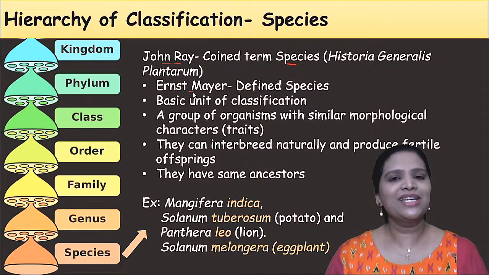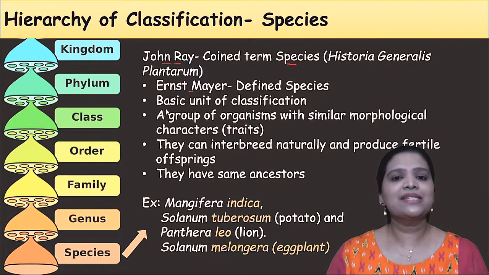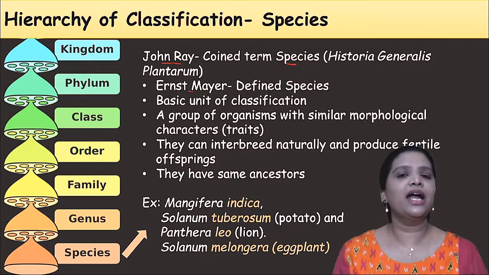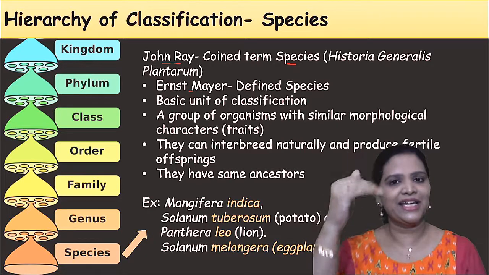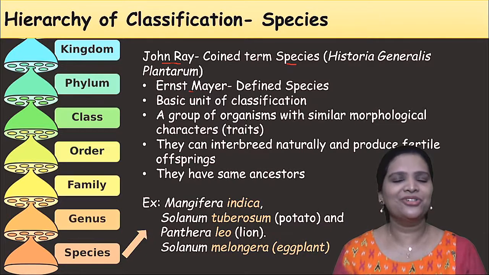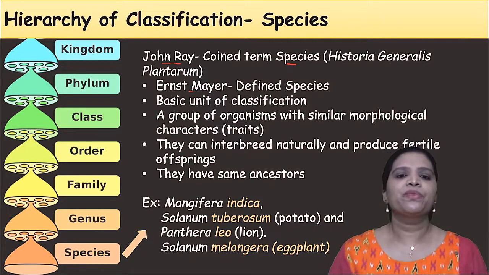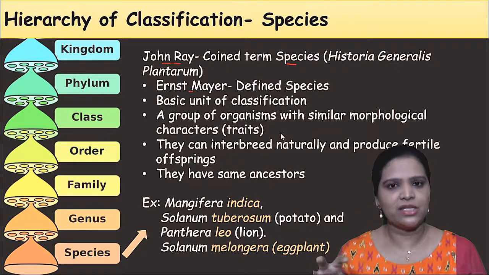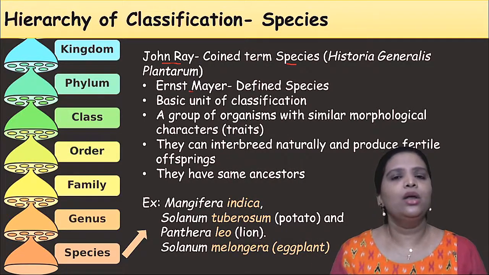So what is species? Species is the basic unit of classification. It is the basic unit and also the lowest unit in the hierarchy of classification. Species are a group of organisms with similar morphological characters or traits. They should have the same morphological characters. What is a morphological character? By external appearance, it looks the same.